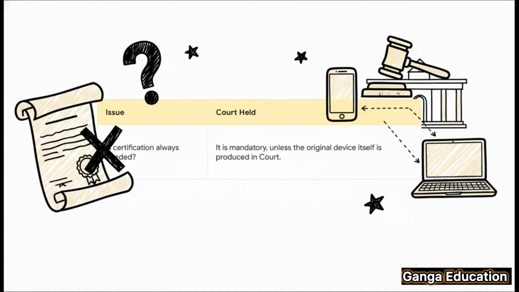The court said that if the original device itself, like the actual mobile phone or the laptop where the data came from, is brought into the courtroom, then you don't need a separate certificate. Why? Because the court can then just look at the primary source of the evidence directly.